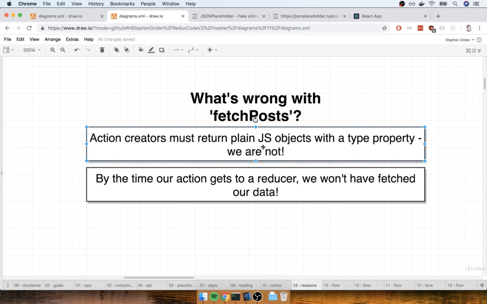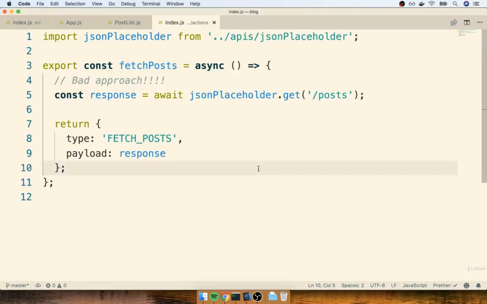Now, when I say we are not returning a plain JavaScript object, you might flip back over to your code editor and look at this action creator and say, Stephen, are we looking at the same action creator? It sure looks like we are returning an object with the type property. Well, in fact, no, we're not. Even though it really looks like anytime that we call fetchPosts right here, we are going to return a JavaScript object, that is not the case. So let me tell you why.